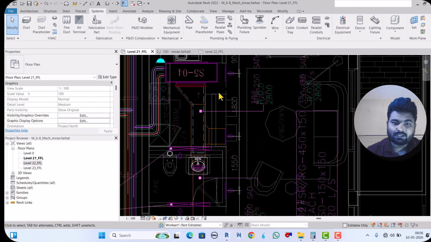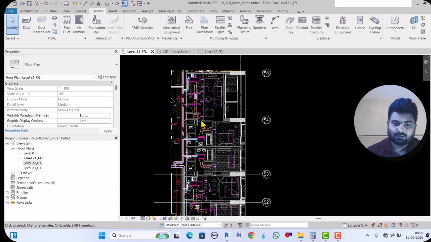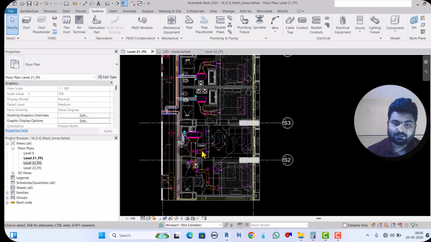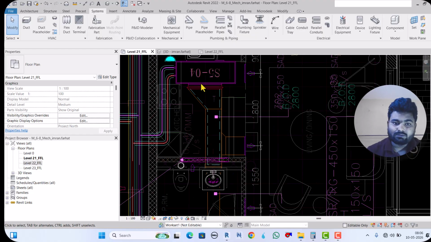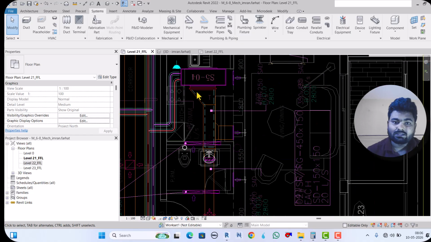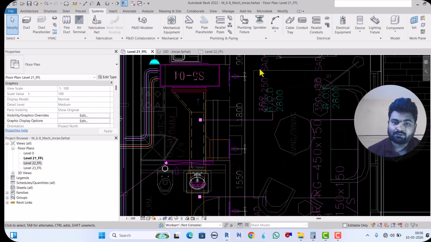So we will start the modeling of this area. Okay, all this area. So without wasting time, let's start. See, the FCU is here, the bottom of the duct is 2800, and the size is 400 by 250 supply air duct.